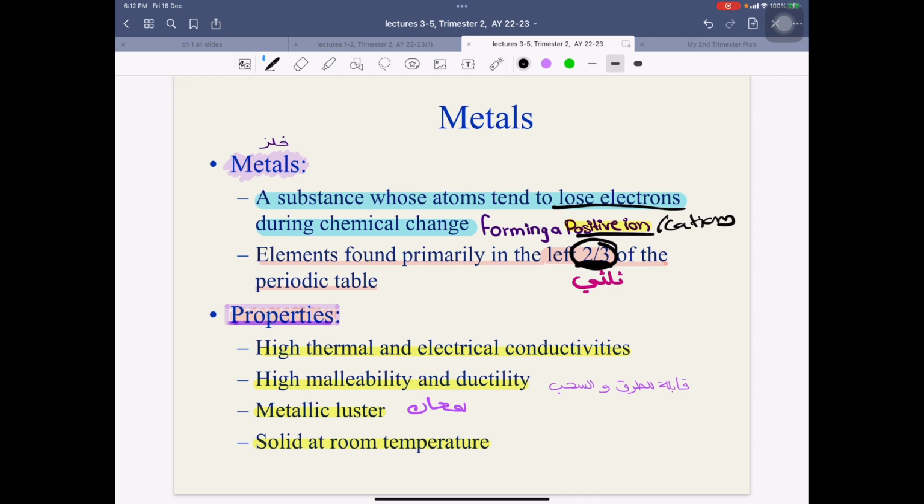Let's focus on this. ايش properties حقت الميتال؟ they have high thermal and electrical conductivities, they can conduct heat, they can conduct electricity so good, they're high malleability and ductility يعني قابلة للطرق والسحب, they have metallic luster فيهم لمعان, and they are solid at room temperature. Okay so هذه الميتالز they're really cute.